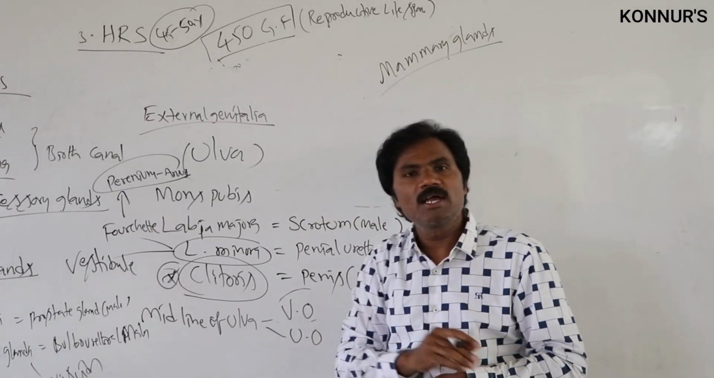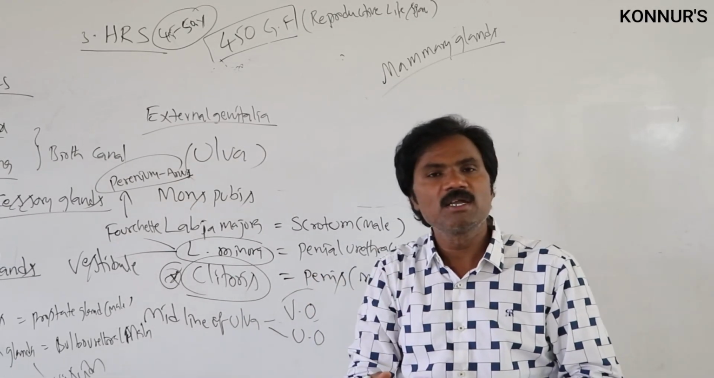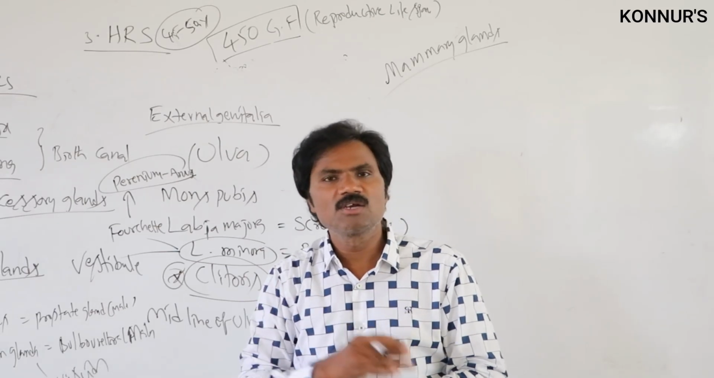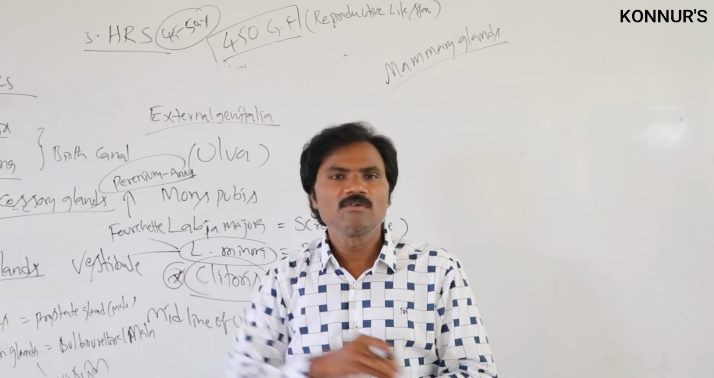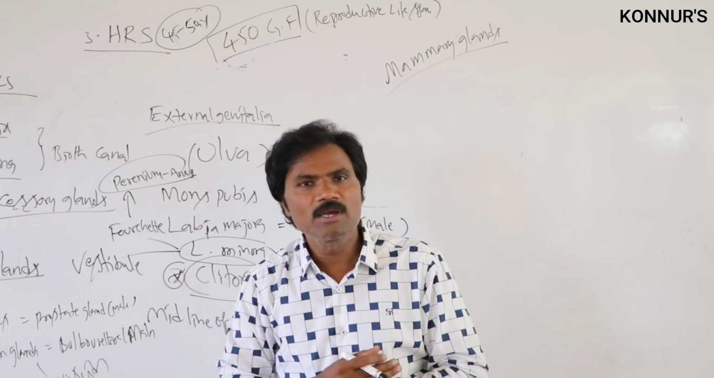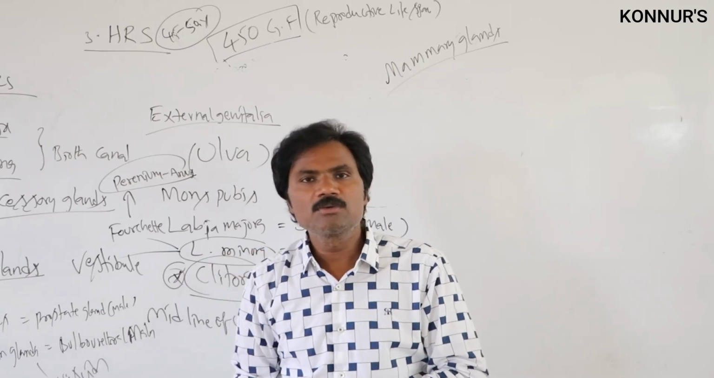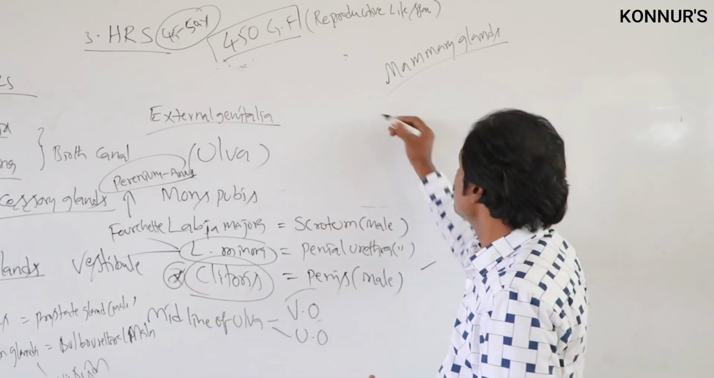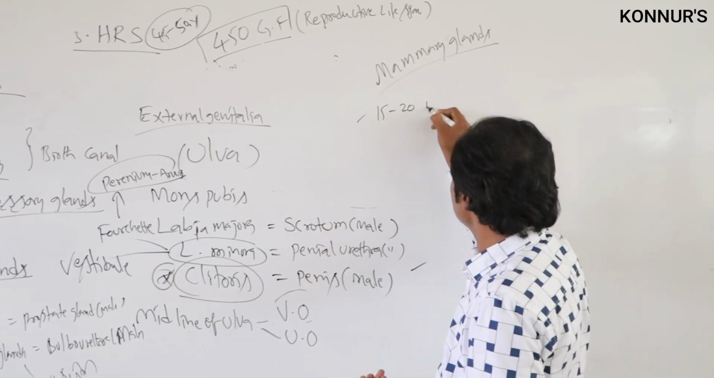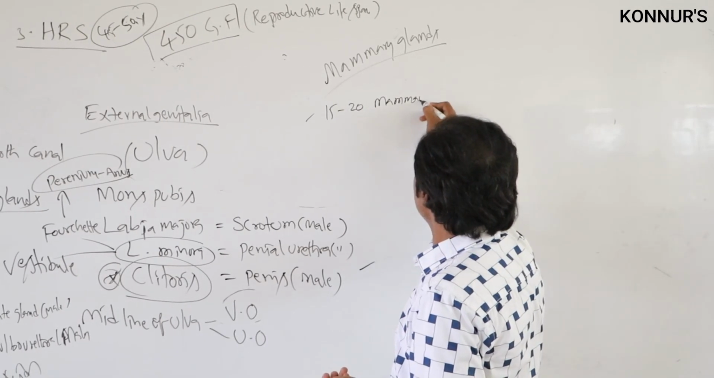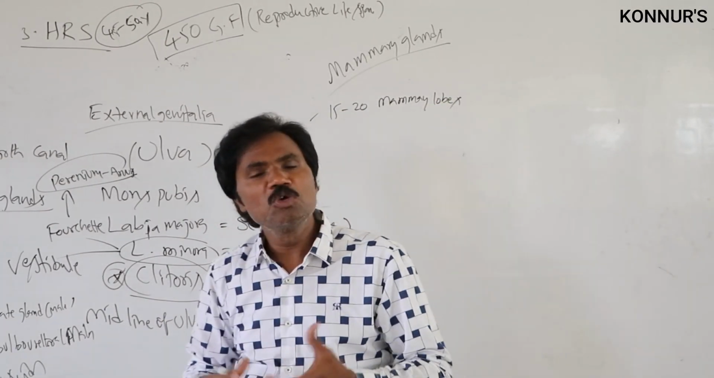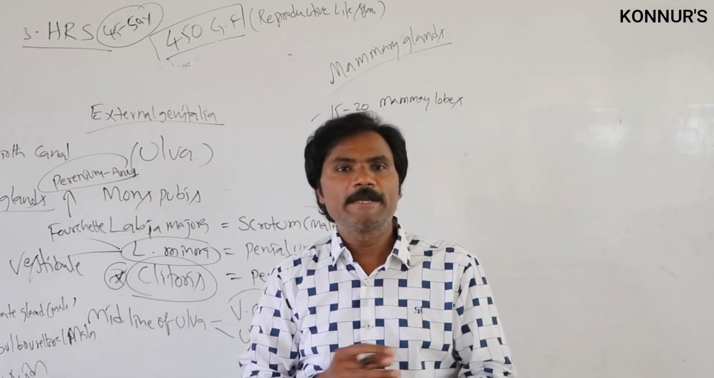There is one pair of mammary glands. Up to 12 years they are rudimentary, and in the male they remain completely rudimentary, though in some rare cases they develop due to follicle stimulating hormone. But in the female reproductive system, at the time of menarche, the mammary glands are ready to develop. There will be 15 to 20 mammary lobes, and each mammary lobe has numerous mammary alveoli.